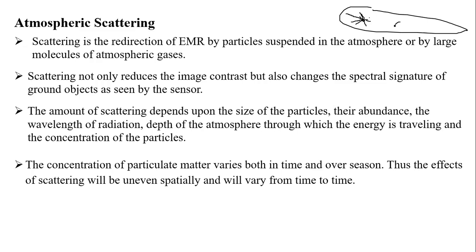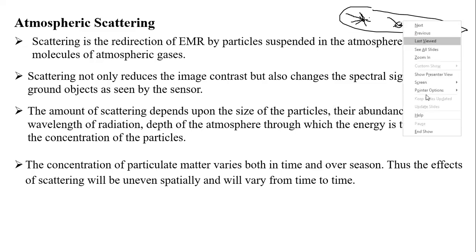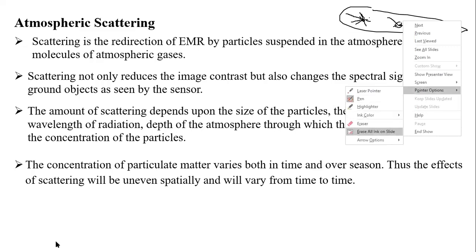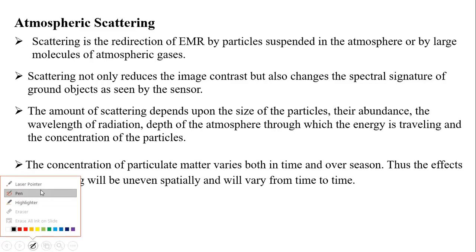At the same time, if there is a water droplet, the scattering is quite different, because a water droplet is very transparent. So scattering between a dust particle and water is completely different. At the same time, if there are any heavy metals in the sky, those reflections sometimes may form new compounds due to the packed energy of the electromagnetic radiation. So this is called the scattering. There are different types of scattering. We will see in the next slide what the different types of scatterings are.